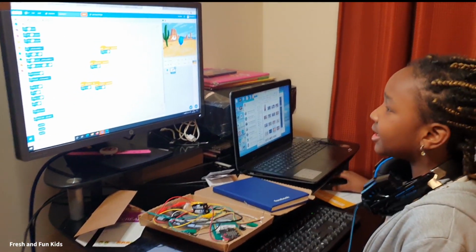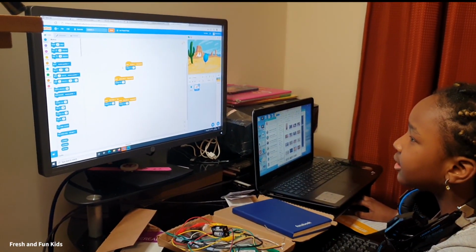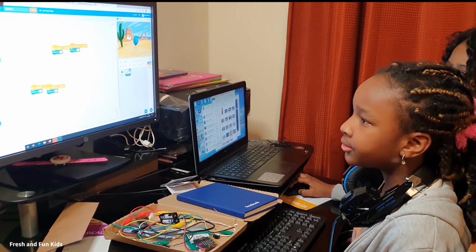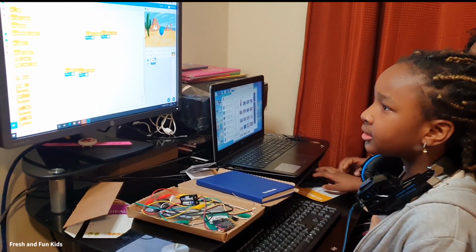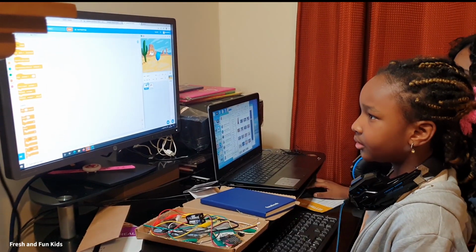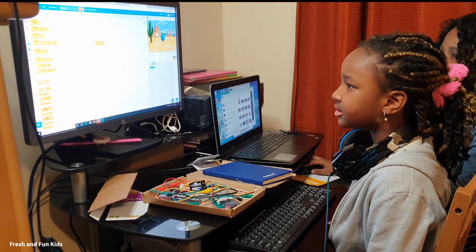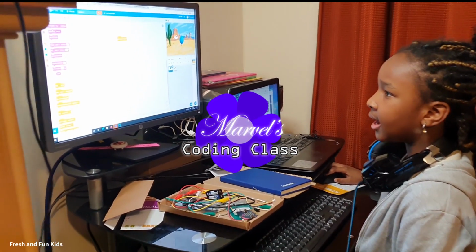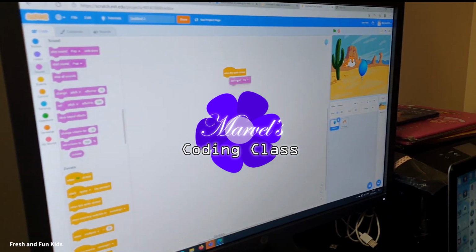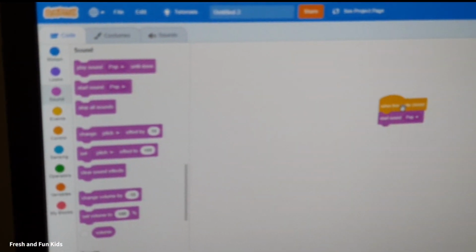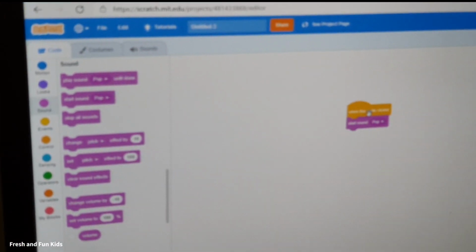So you can also animate other things. You can as well animate the balloon. So how do you get the balloon animated? You have to select the balloon, for instance. You use when sprite clicked. You go to sound and make start sound pop. So you can hear that sound. The pop sound. Yeah, it's popping.